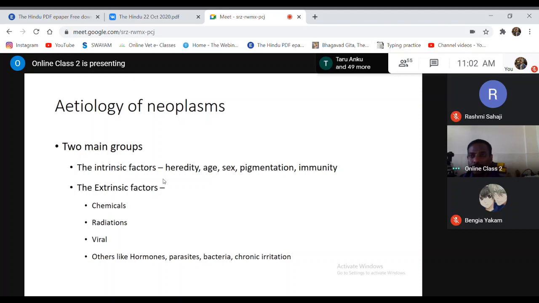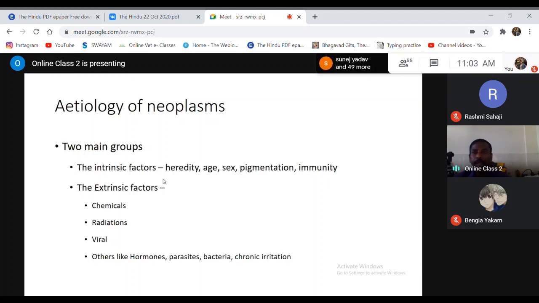Then another intrinsic factor which can influence tumor development is the sex of the animals. It is generally found that tumors associated with the reproductive system are comparatively more common in female animals than in male animals. That is mainly because estrogen and progesterone are highly anabolic in nature, which favors multiplication.